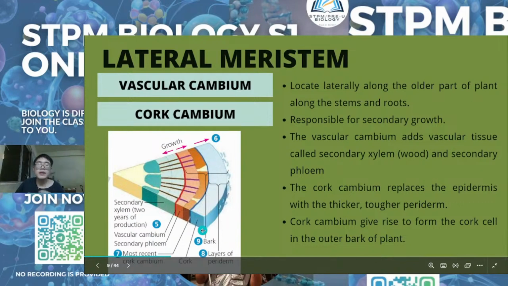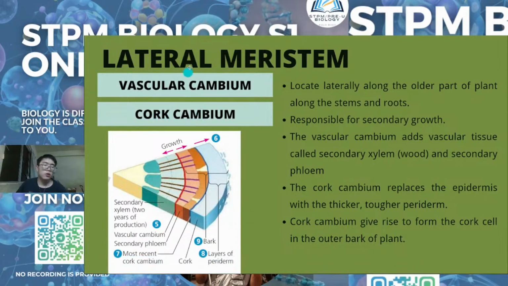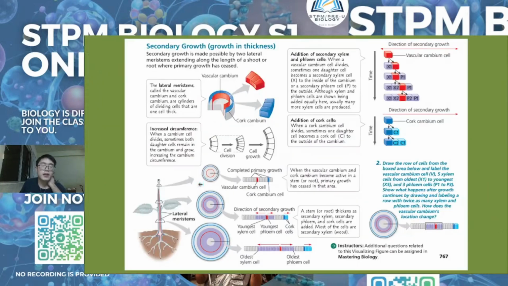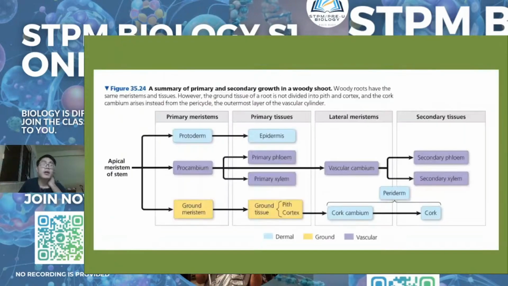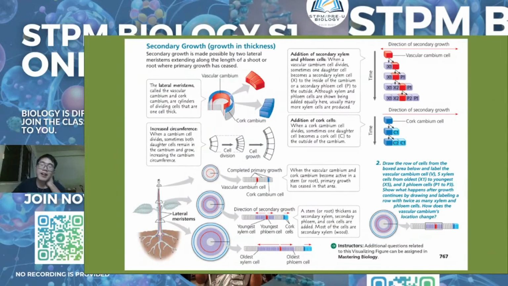This bark has replaced the epidermal tissue. This bark is actually formed from the cork cambium. So these two are important in secondary growth. That is why the secondary growth structure is more complicated. This one is just to show the secondary growth.